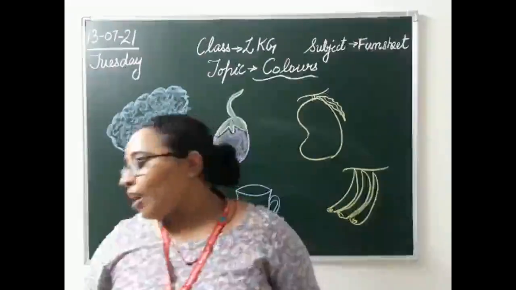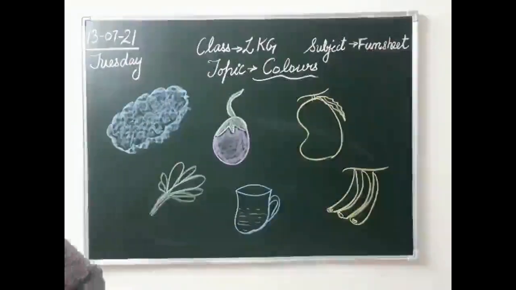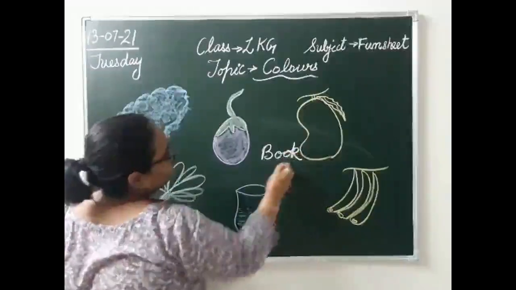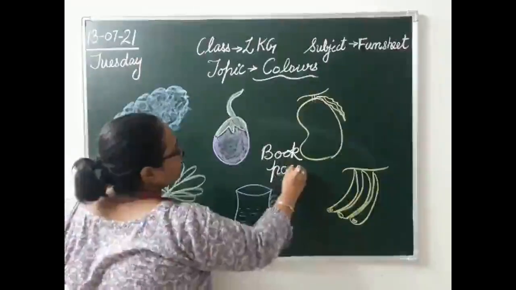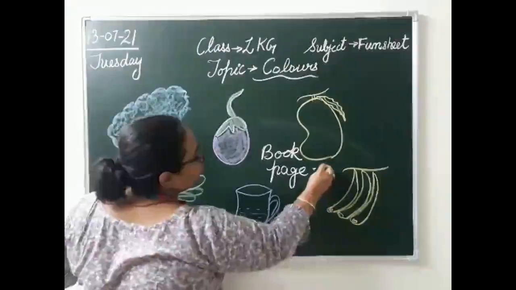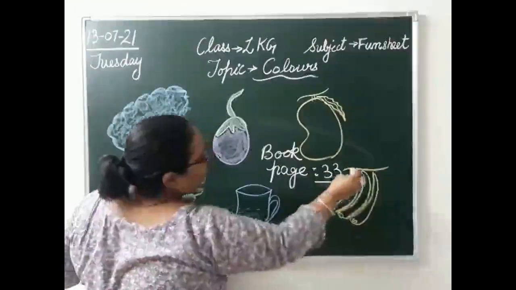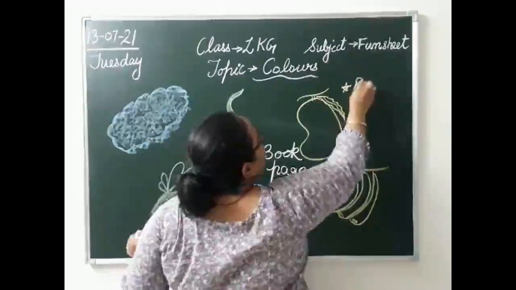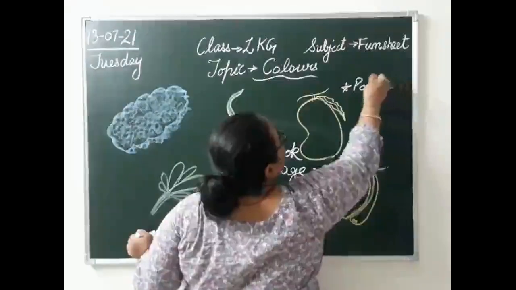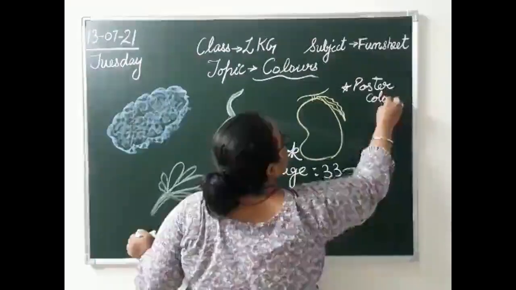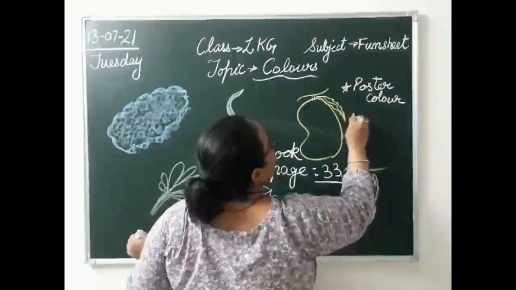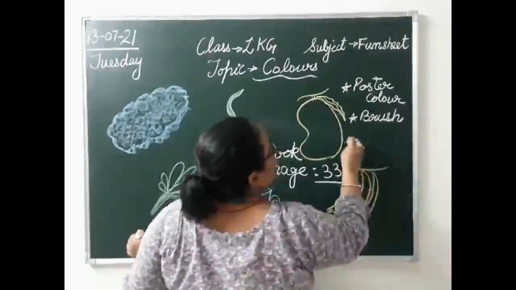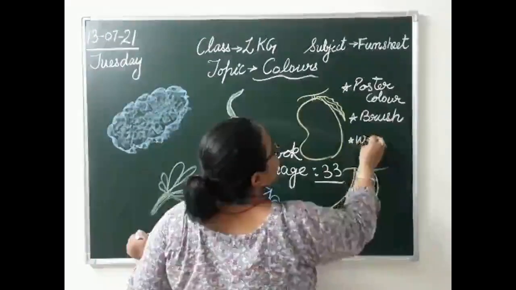So kids, today we are going to do work on book page number 33. Okay? And the things you need will be your poster color, then one brush and waste cloth.